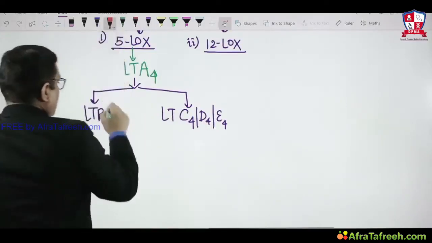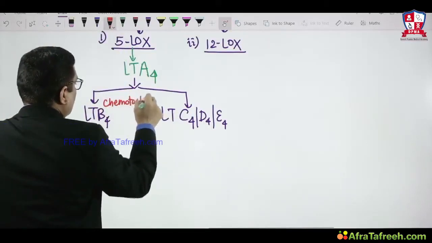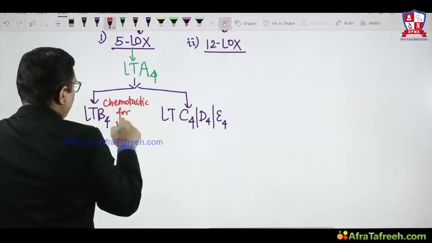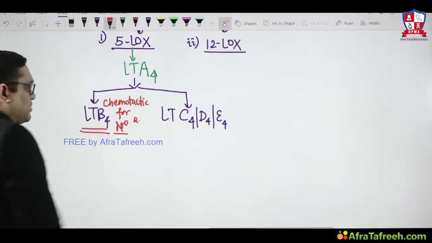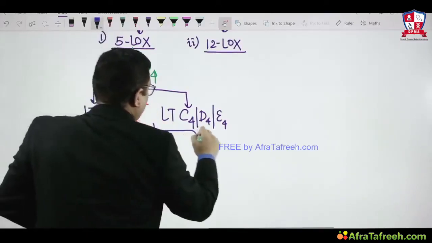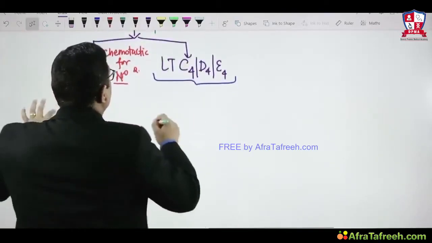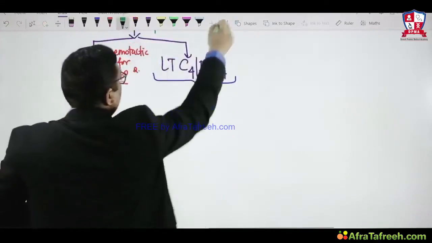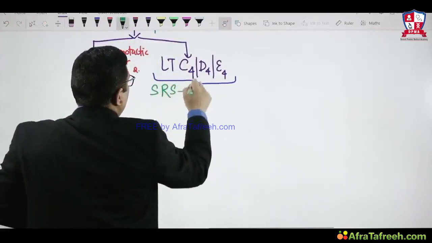Leukotriene B4 is chemotactic to the neutrophil. That is the important MCQ: chemotactic for neutrophil is leukotriene B4. Whereas leukotriene C4, D4 and E4 are collectively known as slow reacting substances of anaphylaxis.